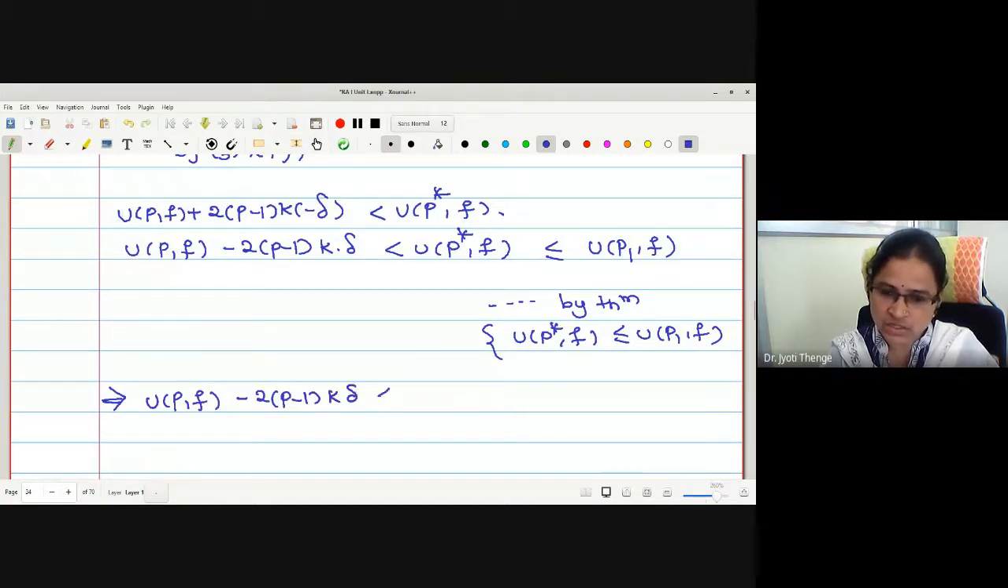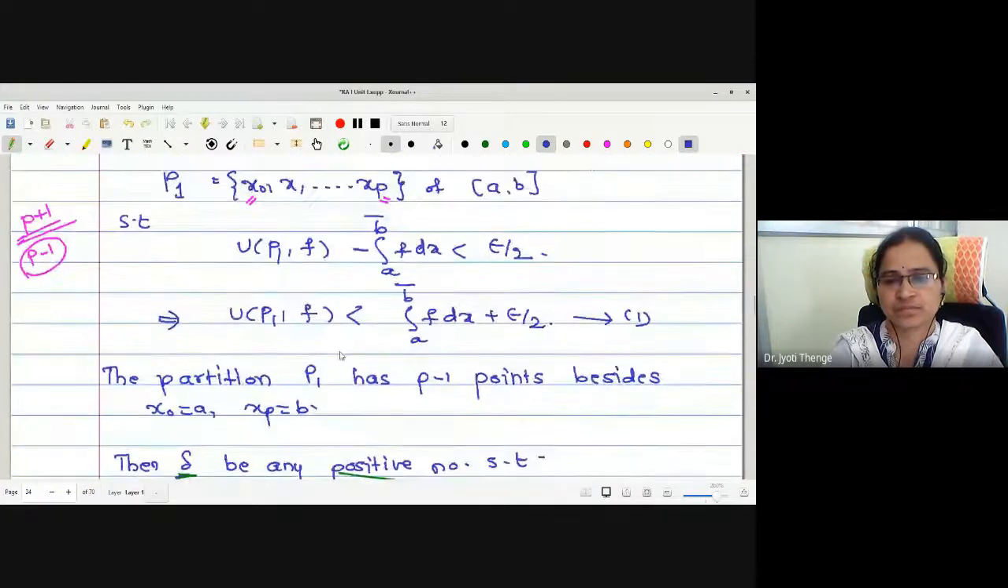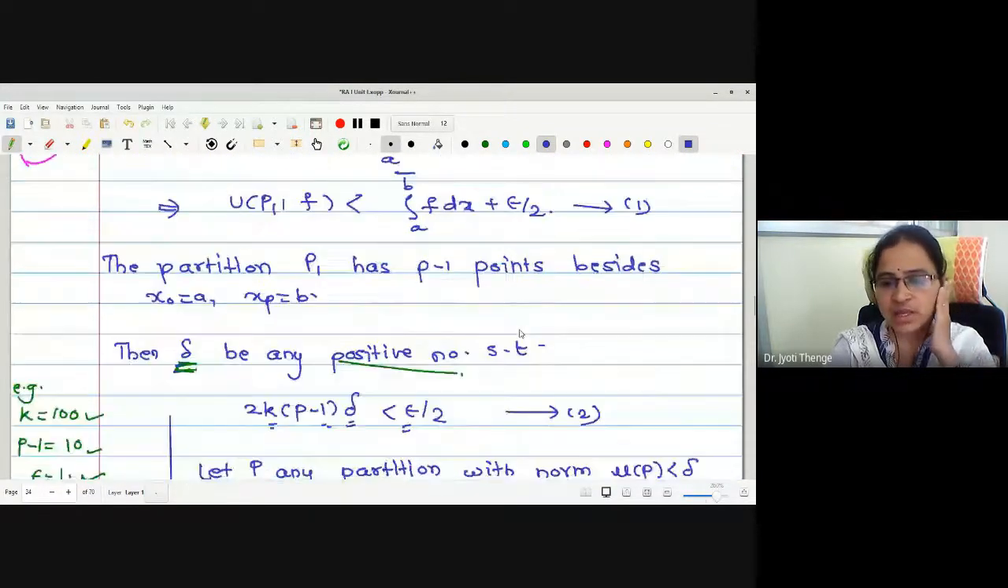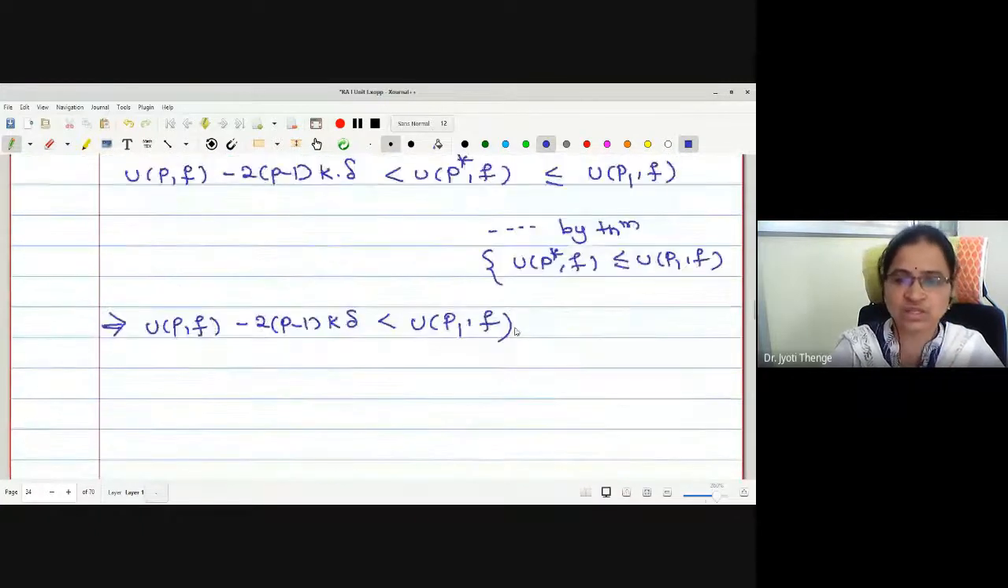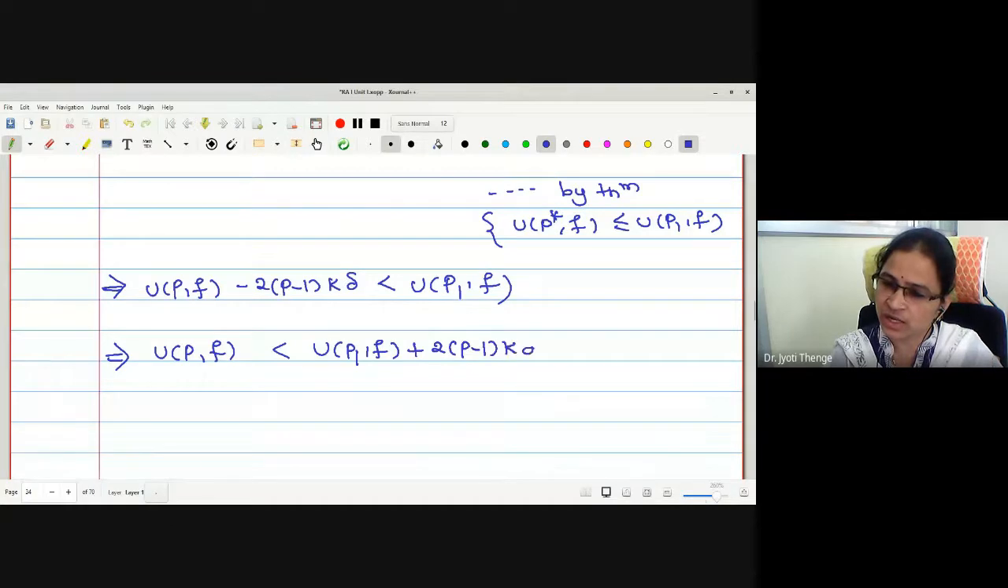delta is strictly less than UP1F. But what UP1F we have already written: less than upper integral plus epsilon by 2. Before using this, let me just shift this value to the right. Therefore, I have UPF is less than UP1F plus 2p minus 1k delta.